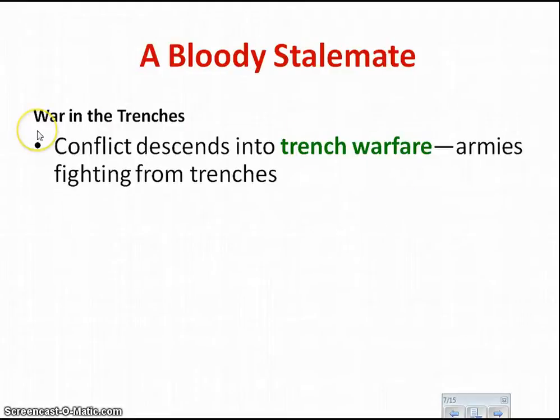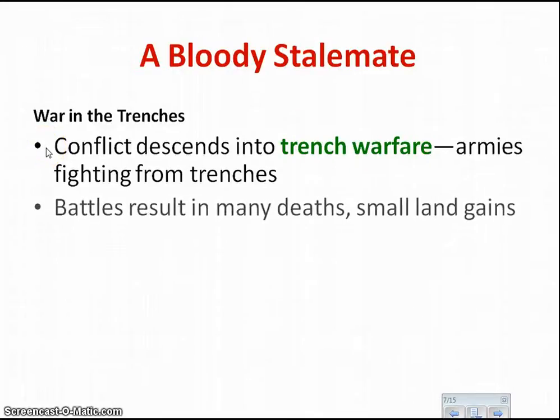What ends up happening is both sides end up digging these trenches or ditches as a way to protect themselves from the weapons or the machine guns that are firing at them. Okay? So many of these battles result in many deaths, but neither side really gains land because either side can hide in these trenches.